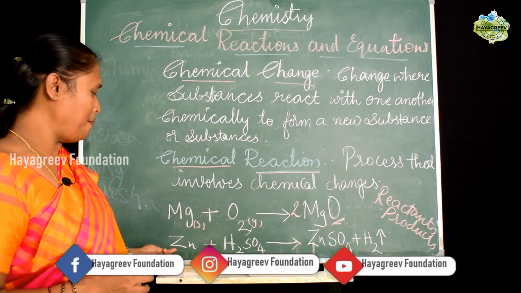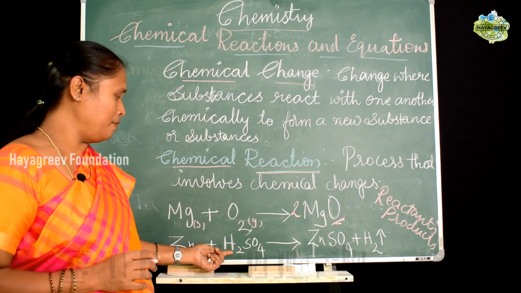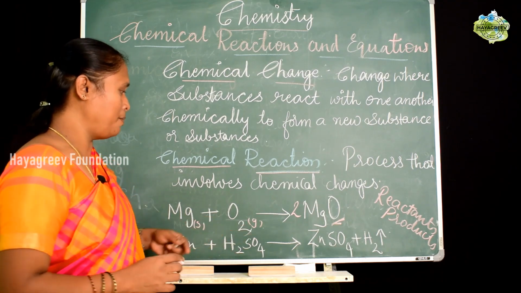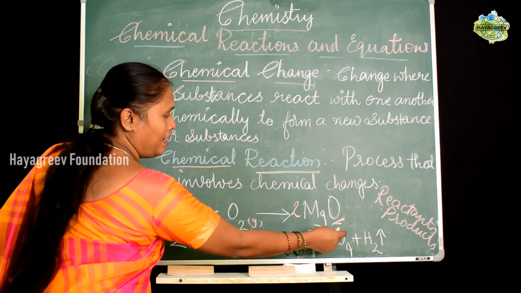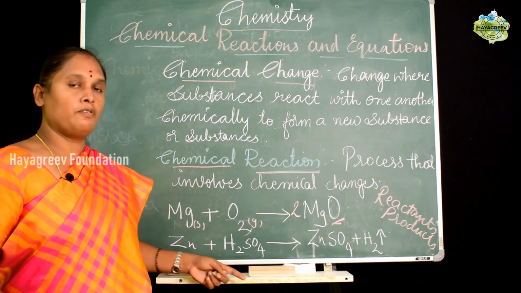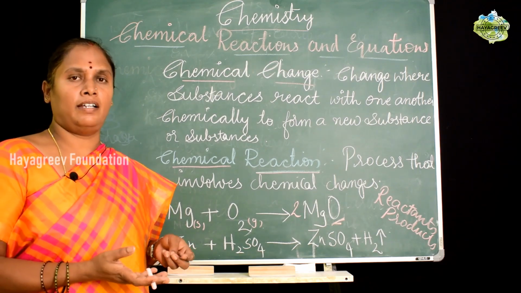Then another example: zinc, when it is reacted with sulfuric acid, leads to formation of zinc sulfate and there will be liberation of hydrogen gas. So what are the characteristics of chemical reactions?